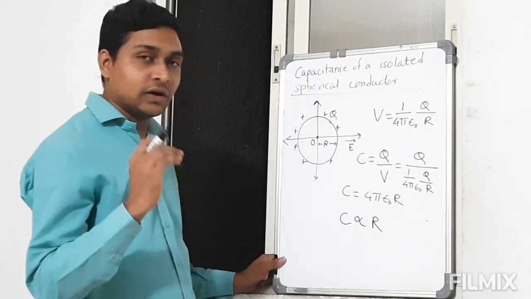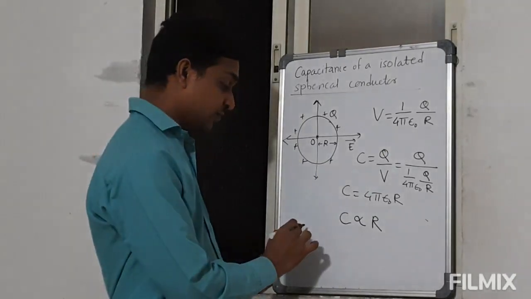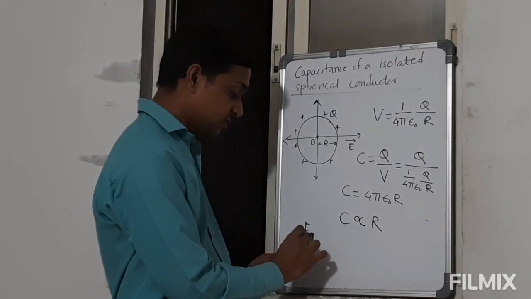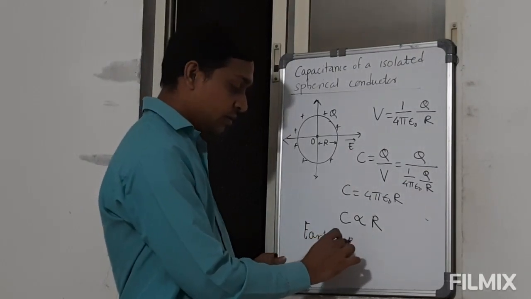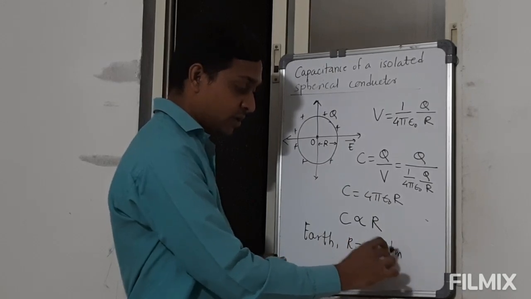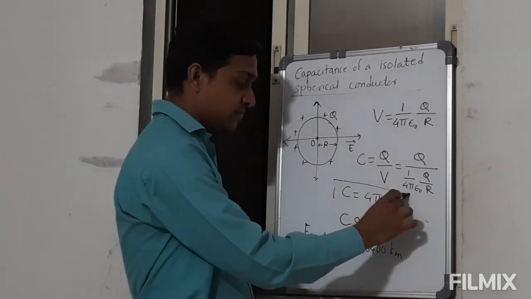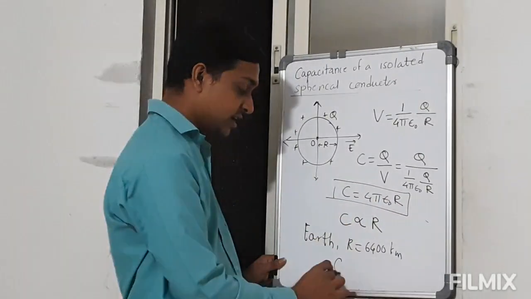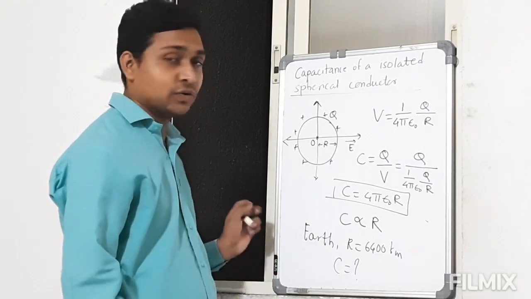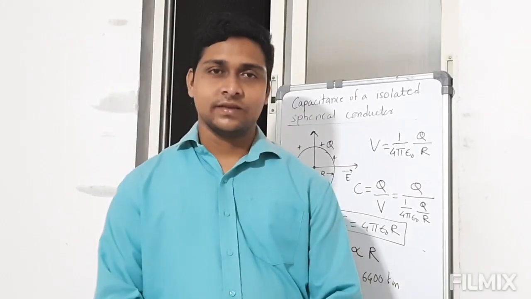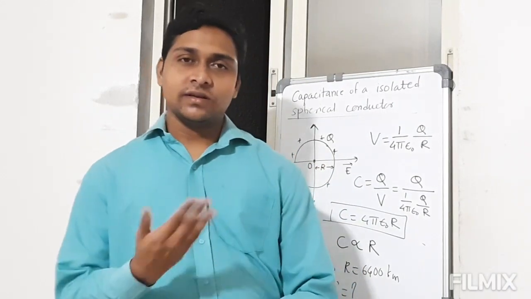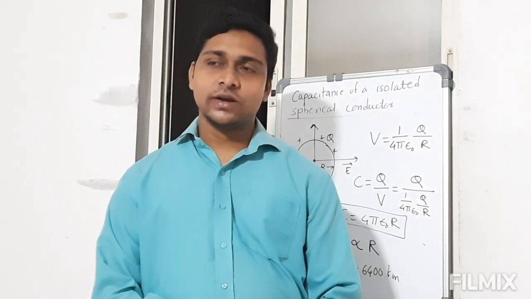So the task for you is: we know the radius of the earth is equal to 6400 kilometer. Using this formula, C is equal to 4 pi epsilon naught R, you should find the capacitance of the earth. This is homework for you. The remaining capacitor concepts we will do in the next class, so you have to attend that.